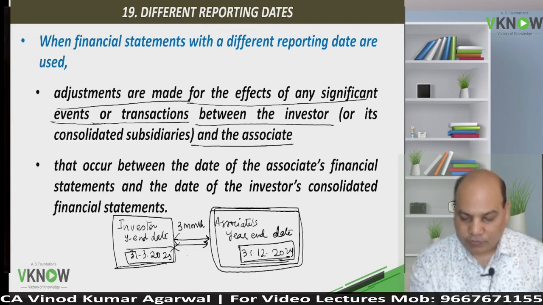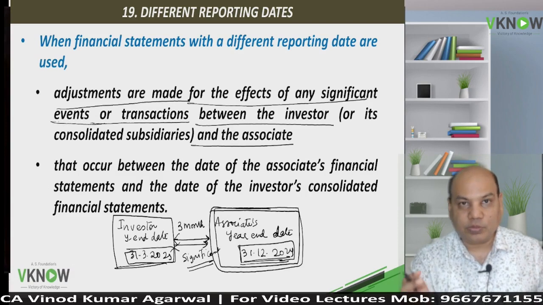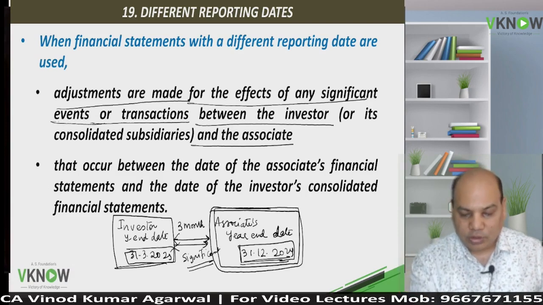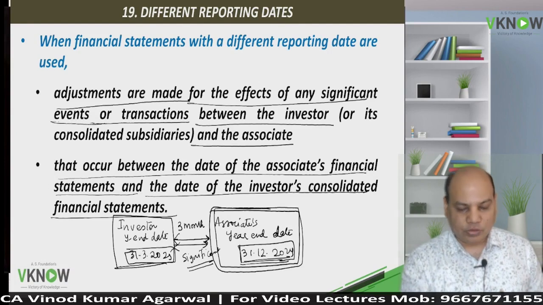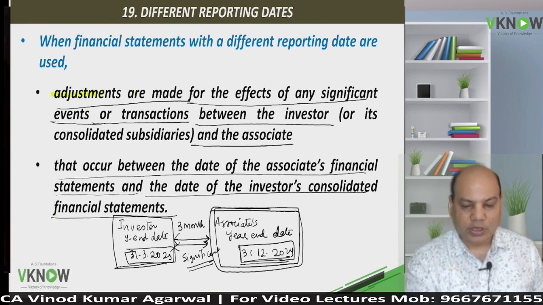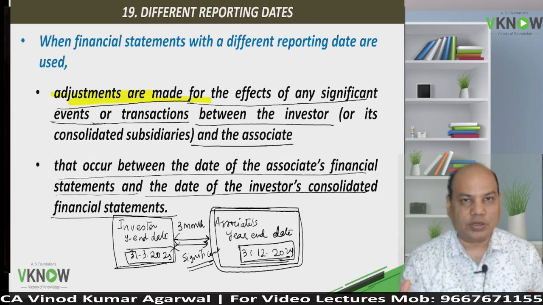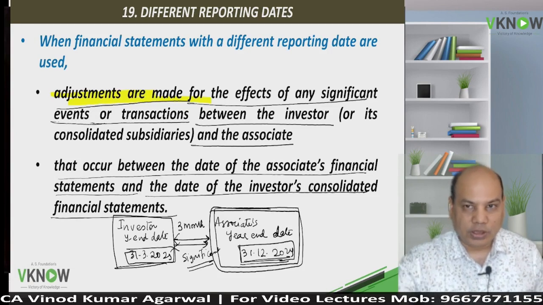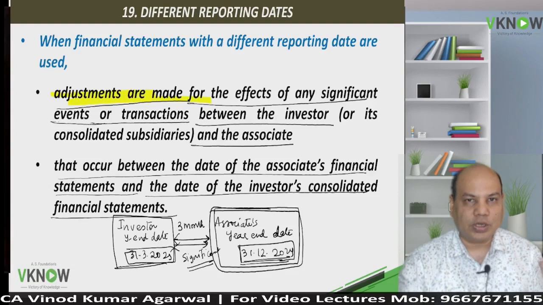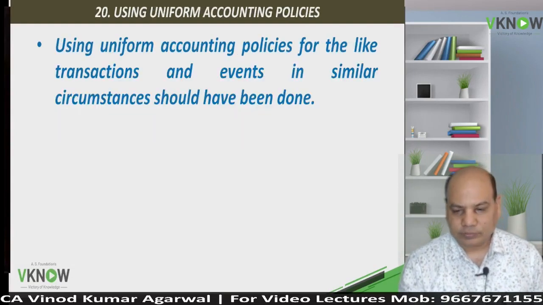So if there are significant transactions between these two dates, which have taken place between the investor and associate, that occur between the date of associate financial statement and date of investor's consolidated financial statement. So the summary is that if there is a difference in reporting date, adjustments will be made for significant events or transactions that occur between the investor and the associate between these two dates.